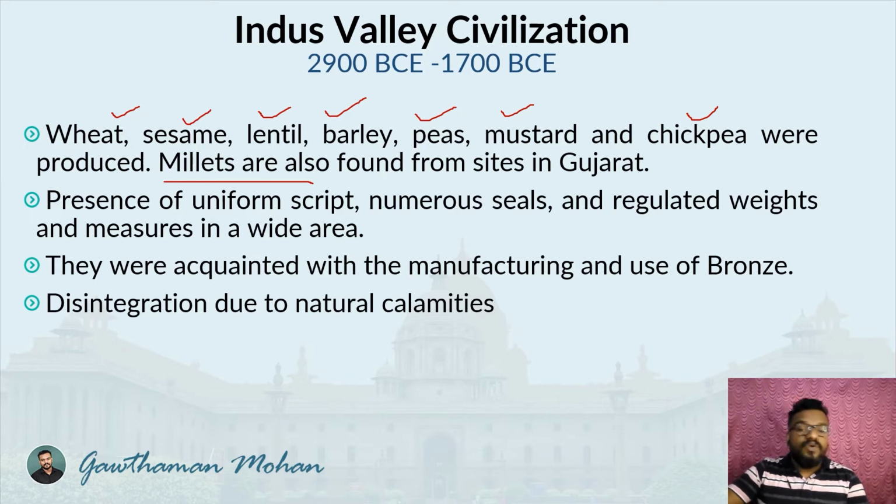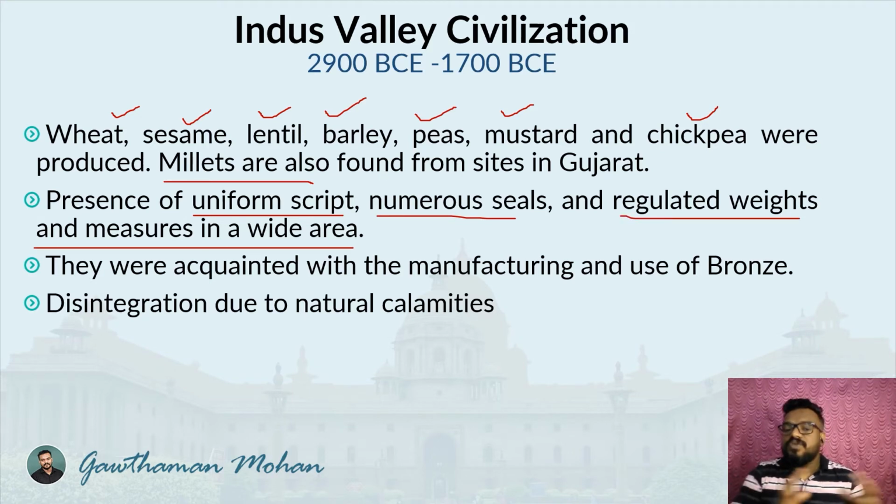Millets were also found at different sites in Gujarat. So agriculture was very well organized during that time period, and there was a presence of a uniform script, numerous seals, and regulated weights and measures over a wide area. So whatever is there in a civilized society, we are able to see in the Indus Valley civilization too. And they were also acquainted with the manufacturing and use of bronze. So bronze was also seen during that time period.